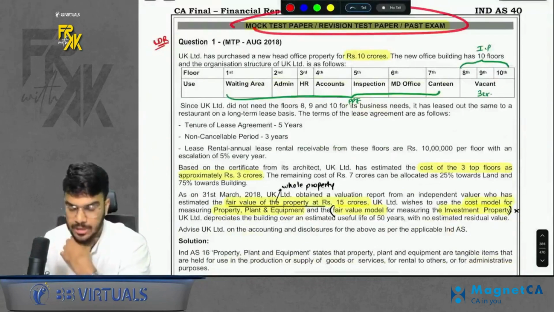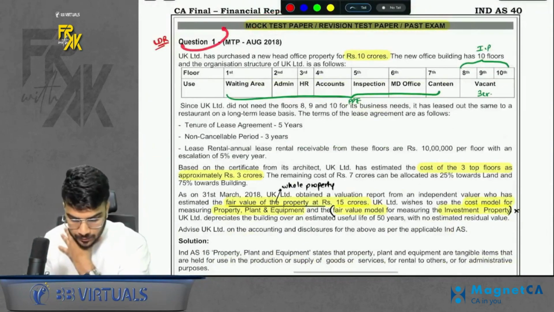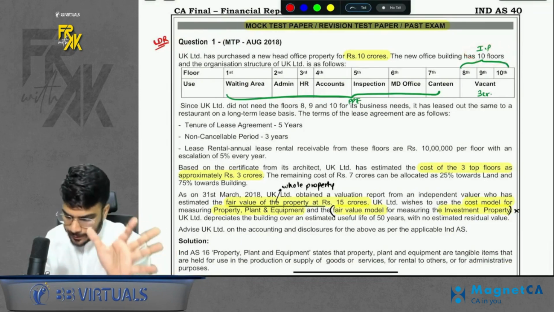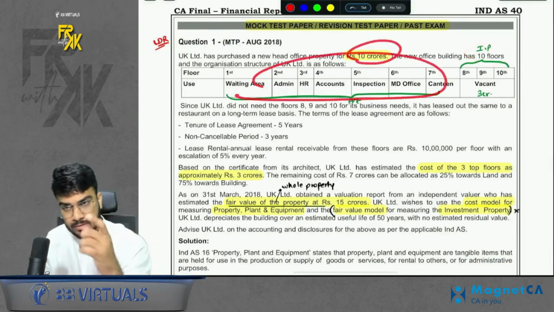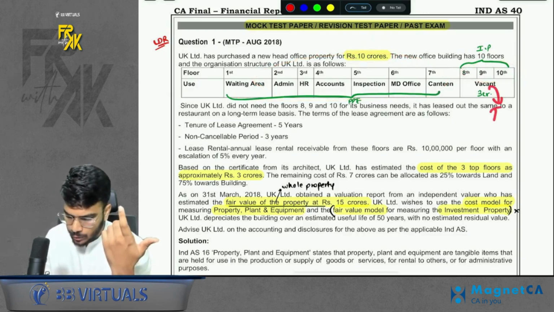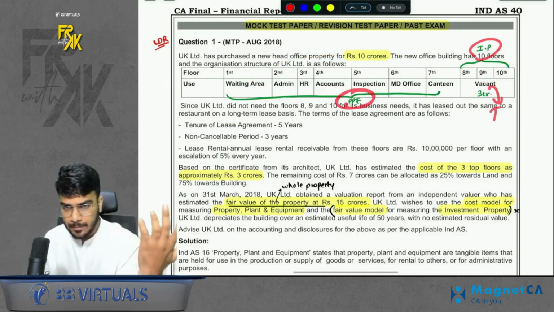Then we come to mock test, RTP, MTP, past exam section. There was one question number 1. Here it is a very simple case. We have a 10 floors building, value of 10 CR. First 7 floors you are using it. Top 3 floors you are renting it. So top 3 floors are IP. Below 7 floors are PP. Simple.